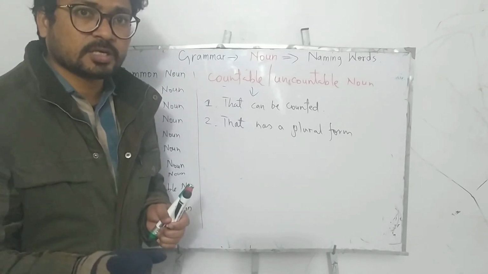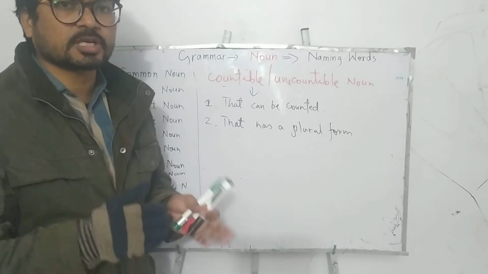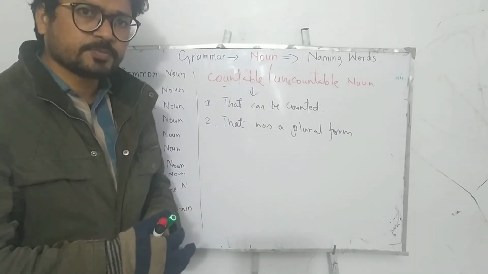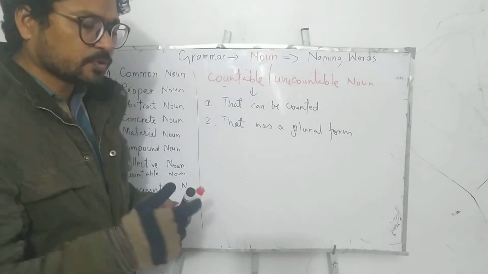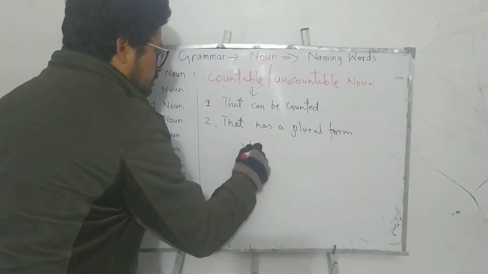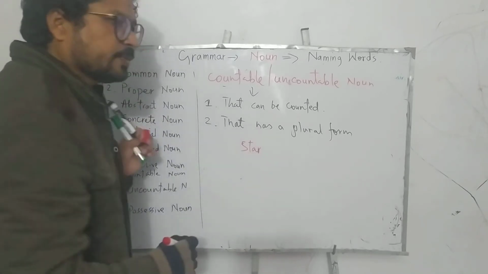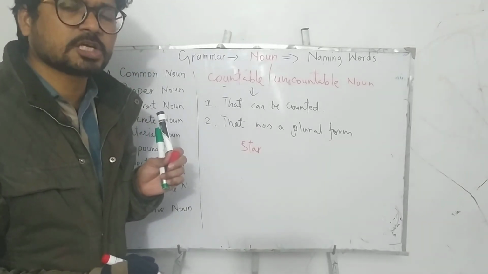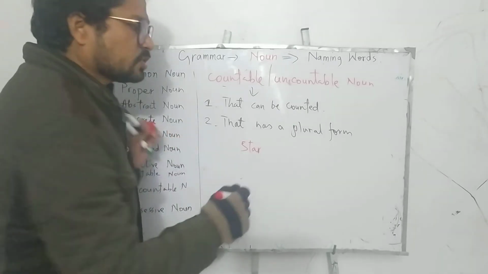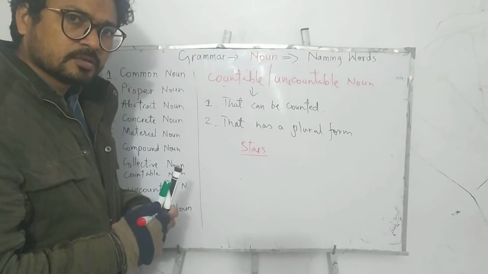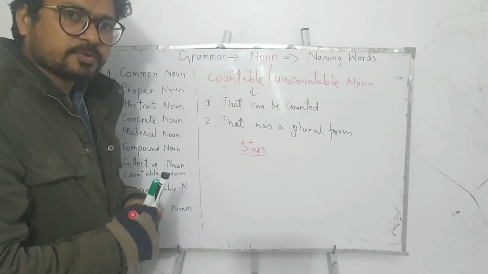If you have any confusion whether you can count it or not, just see whether you can form the plural of that noun. For example, there's a lot of confusion about stars. Many people say stars are uncountable, but stars are basically countable because we can form a plural form of star.